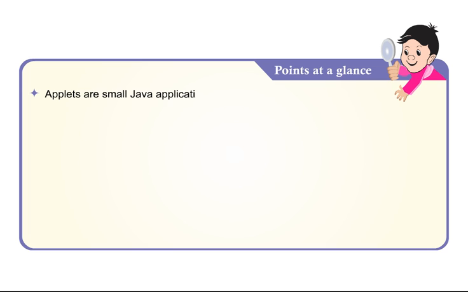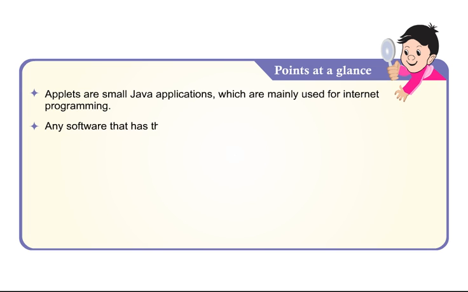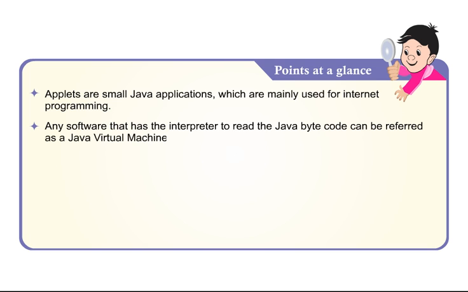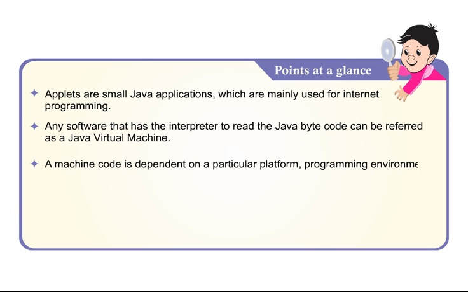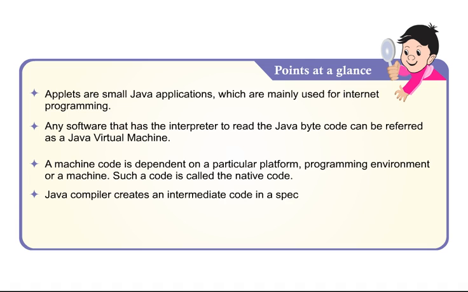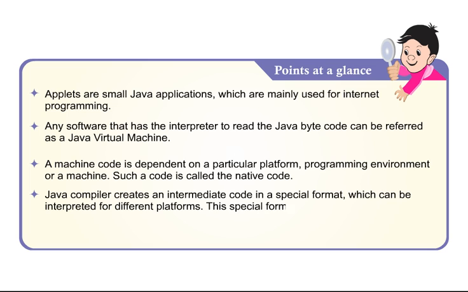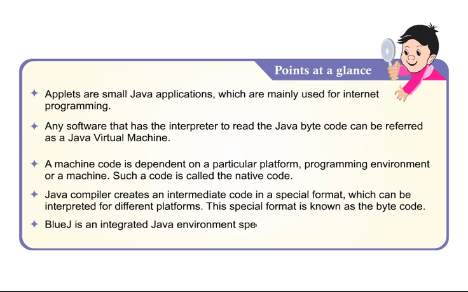Applets are small Java applications which are mainly used for internet programming. Any software that has the interpreter to read the Java bytecode can be referred to as a Java virtual machine. A machine code is dependent on a particular platform, programming environment, or machine; such a code is called the native code. The Java compiler creates an intermediate code in a special format which can be interpreted for different platforms. This special format is known as the bytecode. BlueJ is an integrated Java environment specifically designed for teaching at an introductory level.